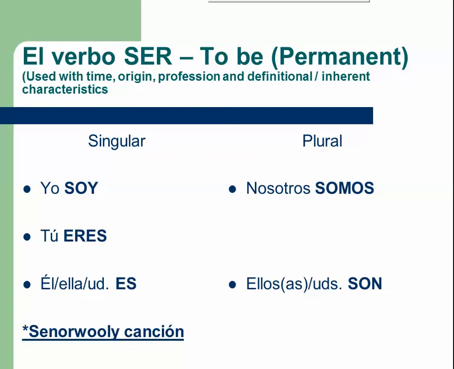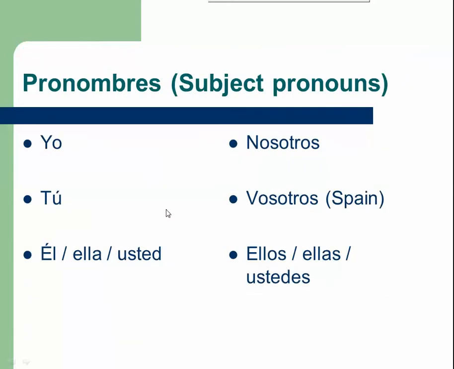And you can see in Señor Wooly, which you should do. You'll also see the link below this video, and he will help you memorize these verbs. So if you notice this whole setup of I am, you are, he, she, it is, we are, they are, it's the same as what we did with the pronouns. So we have I, and then you, and then he, she, it, we, they. So it's always going to be that: I, you, he, she, it, we, they.